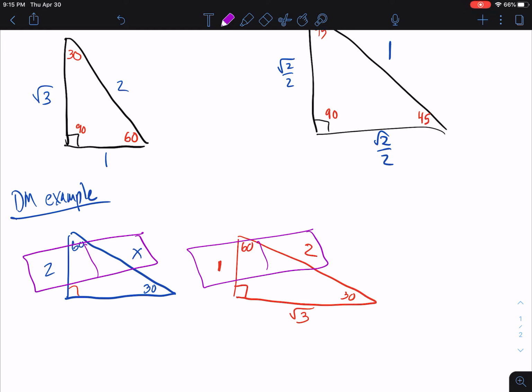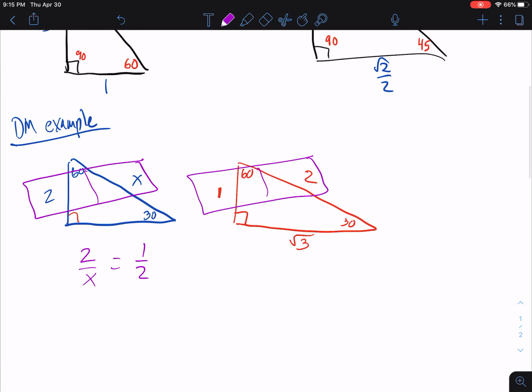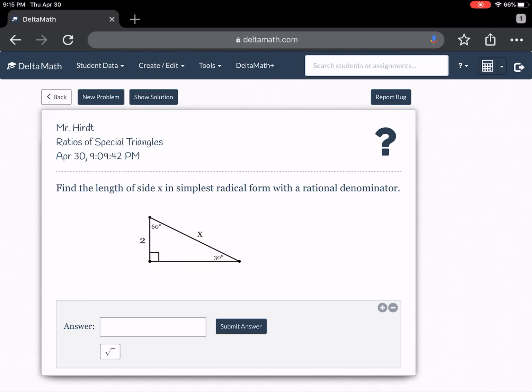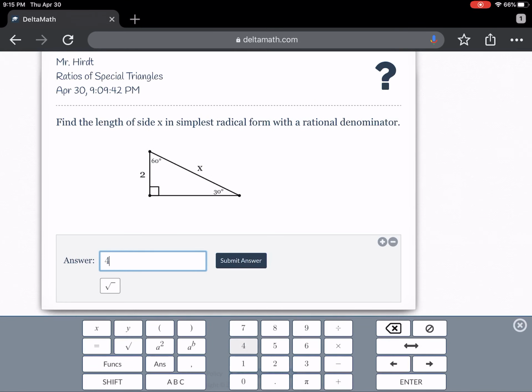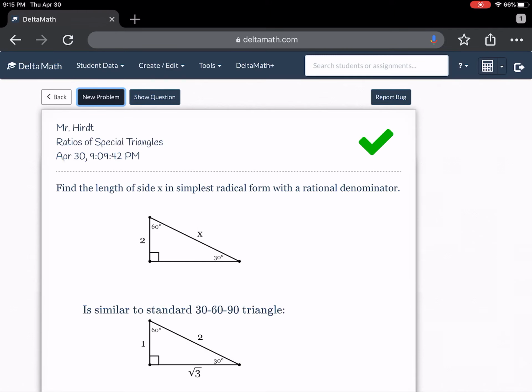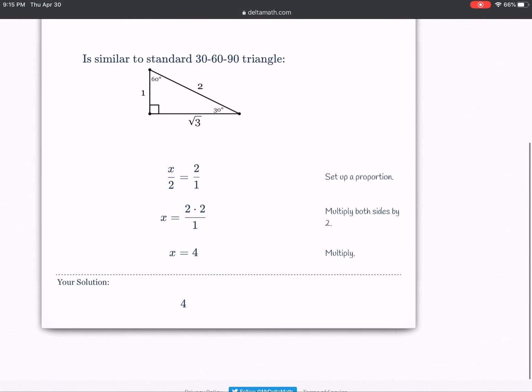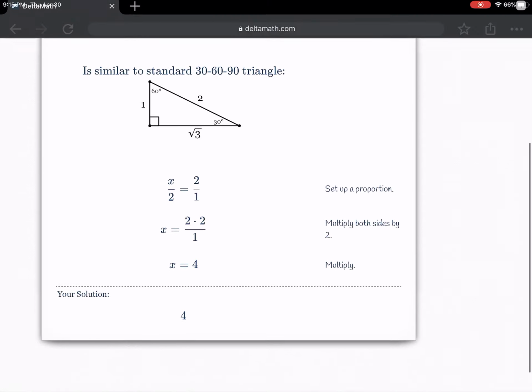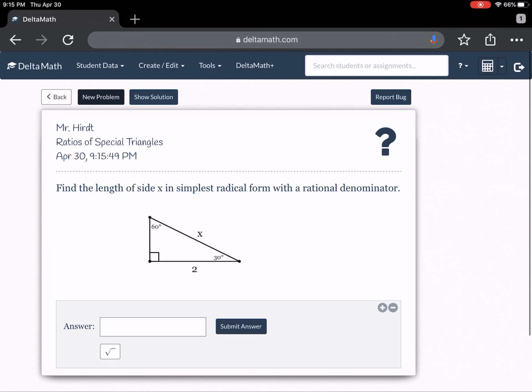So I've got to pick a top and a bottom. We'll go with left to right. So 2 over x is equal to 1 over 2. Cross multiply. 2 times 2 is 4, 1 times x is x, so 4 is equal to x. And it literally is that simple. They just had a different ratio there, no difference at all. But they won't always be that simple.